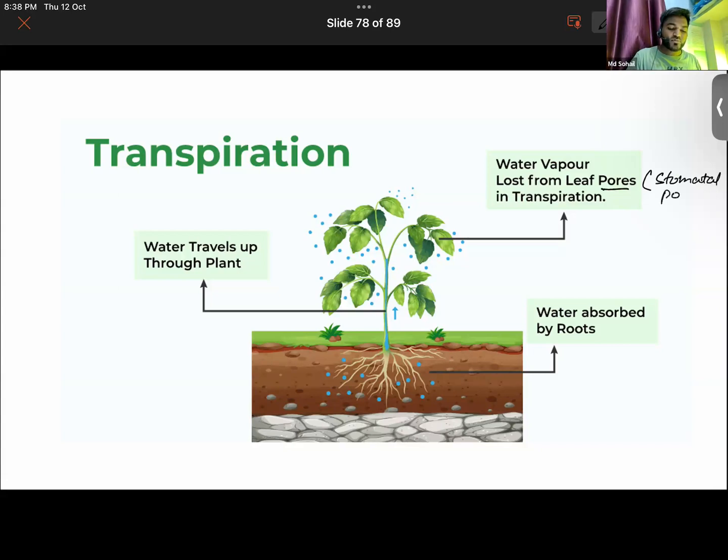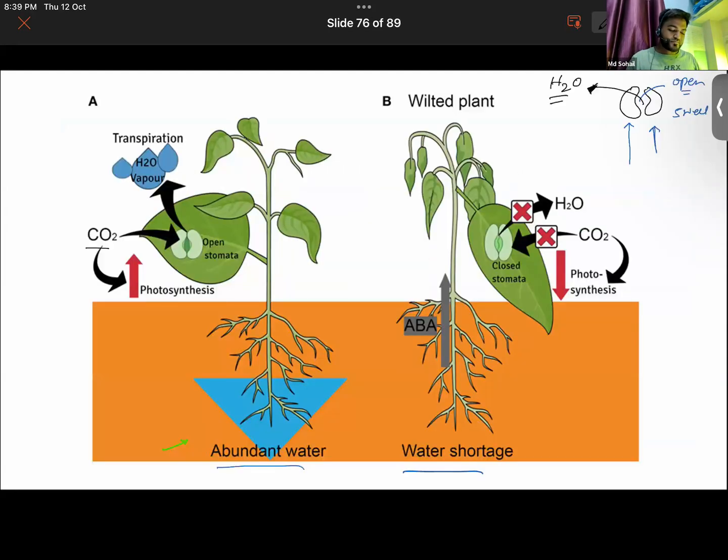Stomatal pore: the pores present in the stomata. Now, we know that in order to perform photosynthesis, plants need to take carbon dioxide as a raw material from the atmosphere. Thereby, if the stomata is open, then only will the plant be able to do the process of photosynthesis.